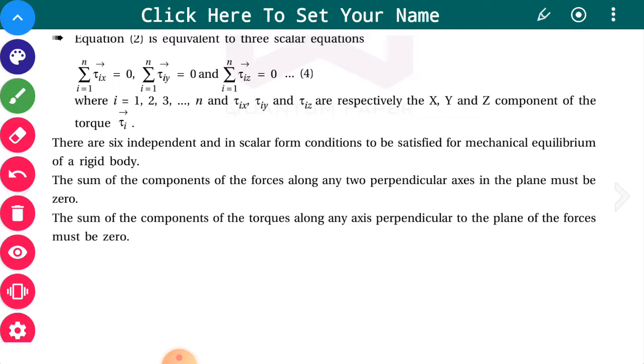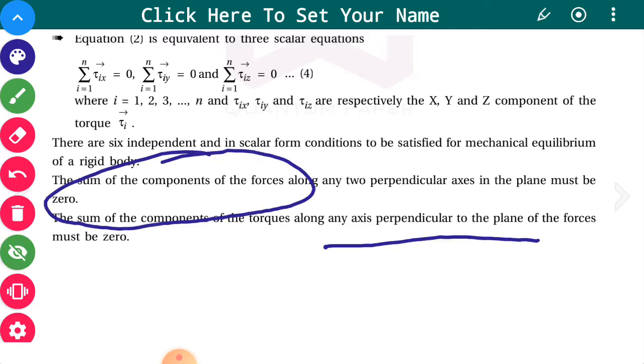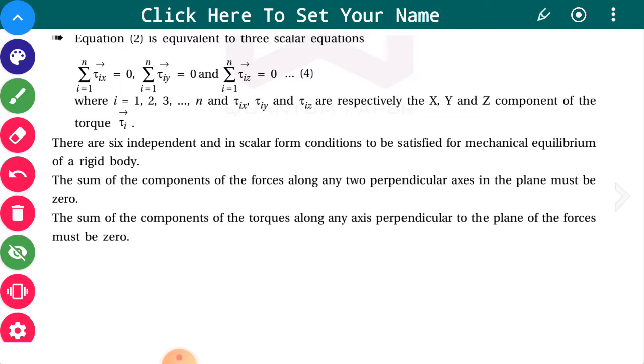So there are 6 independent conditions in scalar form to be satisfied for mechanical equilibrium. 6 means 3 components of force and 3 components of torque must be 0. So the sum of the components of the forces along any two perpendicular axes in the plane must be 0.